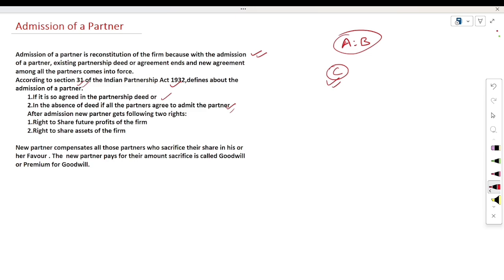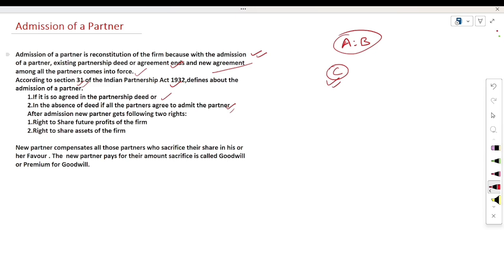Now what would happen at the time of admission of a new partner? At the time of admission of a new partner, reconstitution of the firm will happen because the old partnership agreement, the old partnership deed, comes to an end and a new agreement among all the partners comes into force. This will be the impact on the partnership deed.